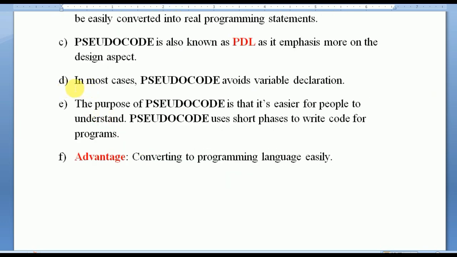Now the fourth point. In most cases, pseudocode avoids variable declaration. Not in all cases, in most cases, pseudocode avoids variable declaration. Now comes the fifth point of pseudocode, the purpose of pseudocode. The purpose of pseudocode is that it is easier for people to understand. Pseudocode uses short phrases to write code for programs. It is an important point: pseudocode uses short phrases to write code for programs.